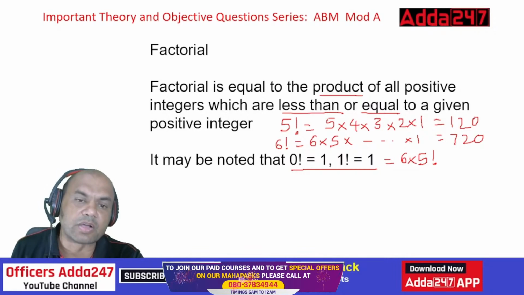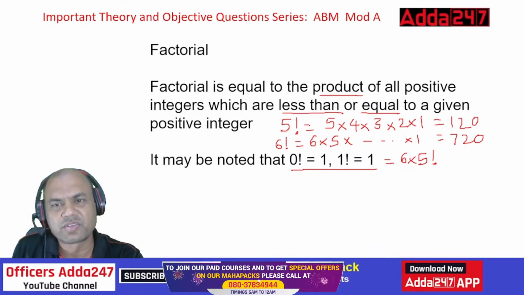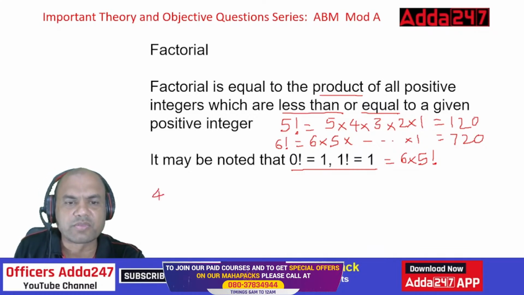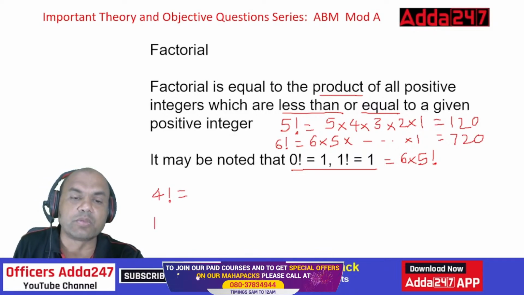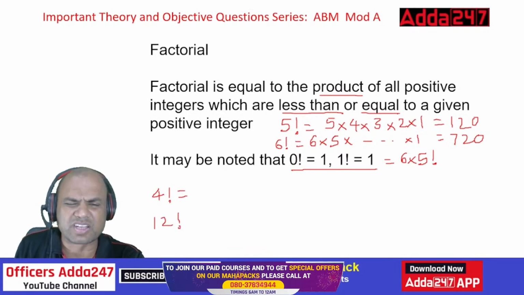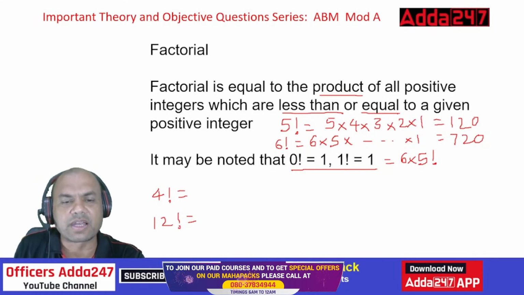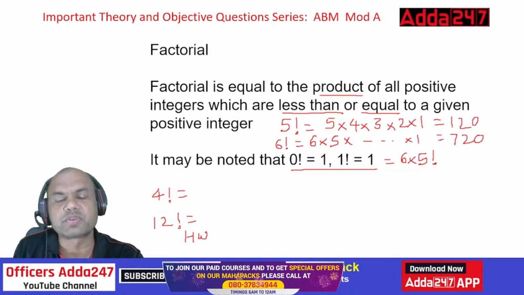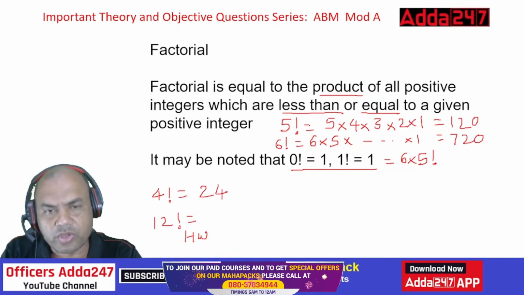Okay. Now on the calci, give me the answer for, let's say, a simple one, 4 factorial. Why is calci required over here? Just give me the answer immediately. 4 factorial. I could have given you a difficult number. Okay. Try at your home 12 factorial. Such big numbers don't come in the exam, but try it at your home. Give me the answer in the comment section. Okay. 4 factorial is what? 4 threes are 12, 12 twos are 24. Right? 24. That's the answer. Isn't it? Got it? Factorial.